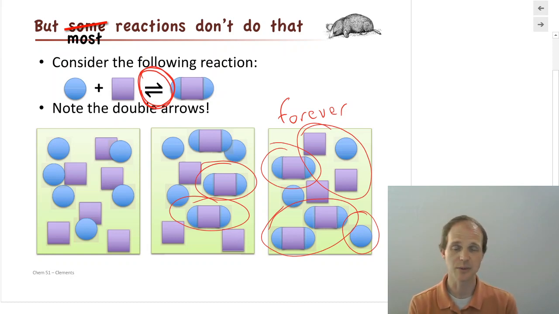And a lot of them are at equilibrium where you have lots of concentration of reactants left over and lots of concentration of products left over. And it stretches the definition of reactants and products. But we'll define, and I'll talk about this again later, that reactants is literally just whatever you write on the left-hand side of your reaction arrows, and products are just literally whatever you write on the right-hand side of your reaction arrows. And that's it. That's all the actual definition of reactants and products that you're going to get.